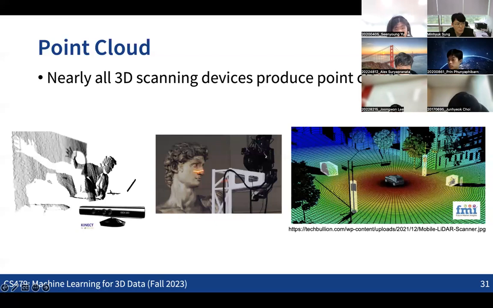So if we want to deal with this kind of 3D scan data, we need deep learning techniques that can directly process point cloud information. Otherwise, we would need to first convert all the 3D scan data into another representation like voxels or multi-view images, which might be really inefficient for handling scan data. So the point cloud is a representation of 3D data captured from real things using 3D scanners.